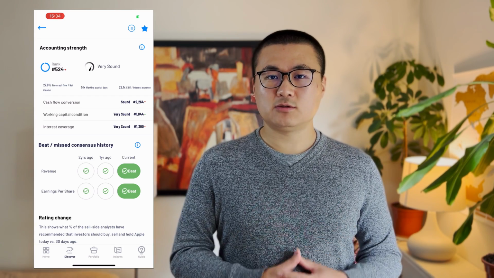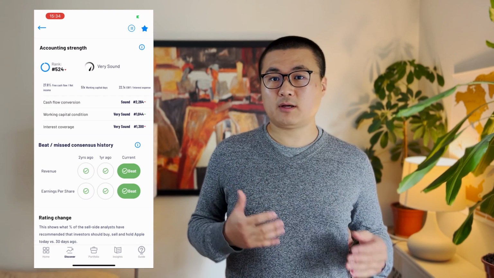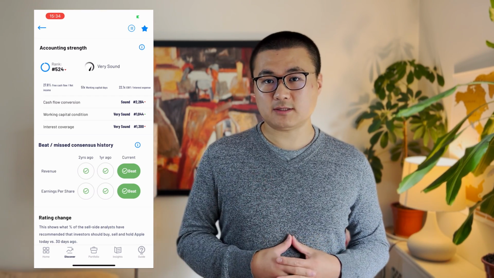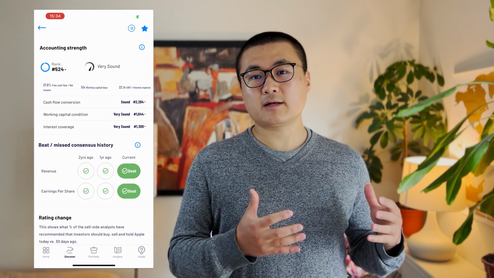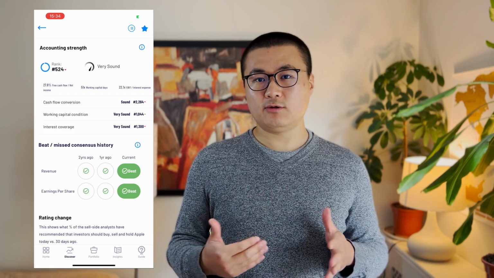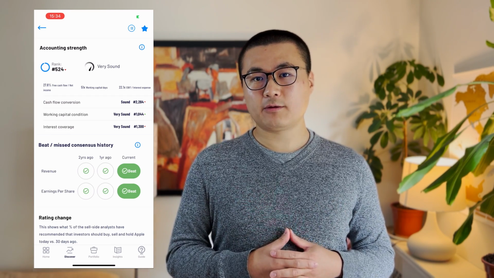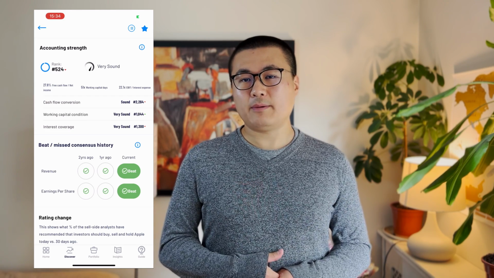And why does it matter to look at the accounting strength for a company? Well, the simple reality is companies sometimes may lie about their accounting practices. And that is the job of the accounting strength rank here. It's to detect the discrepancies and the irregularities, because the last thing you want to do is you buy into a company you fall in love with, but then end up stumbling upon an accounting fraud because the company lied about its financials.